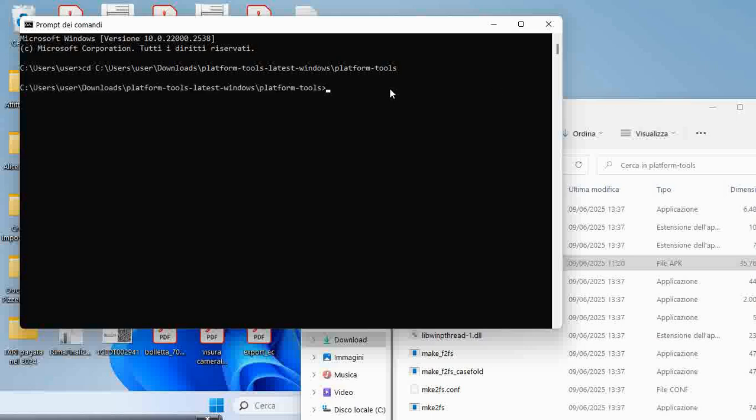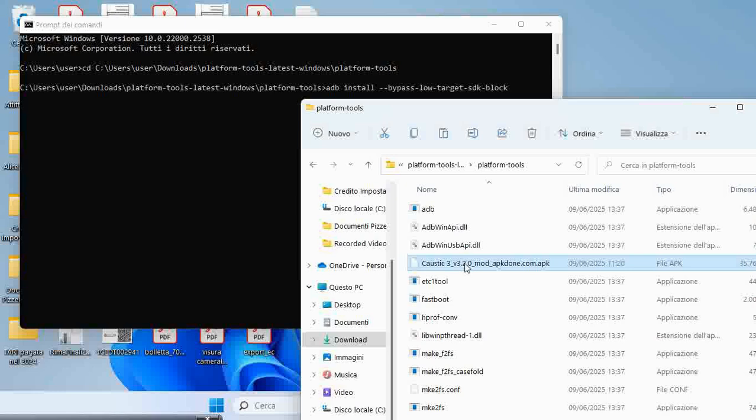Write ADB. Press space. Write install. Press space. Write bypass low target SDK block. Press space. Go back to the Platform Tools folder, left-click on Caustic and drag it to the Command Prompt page. Press Enter.